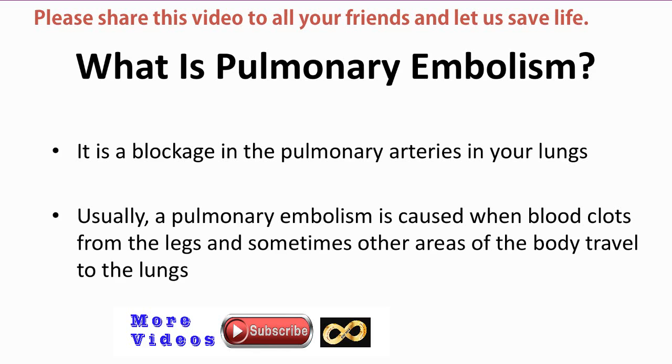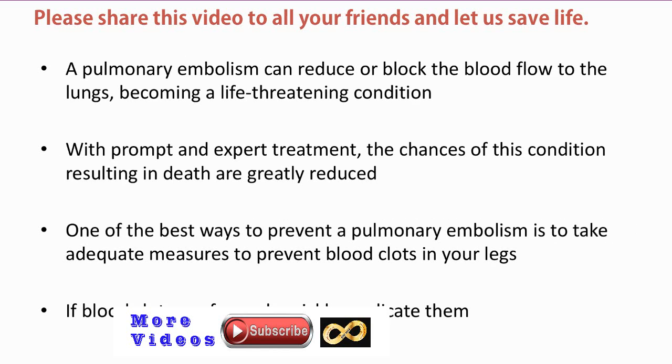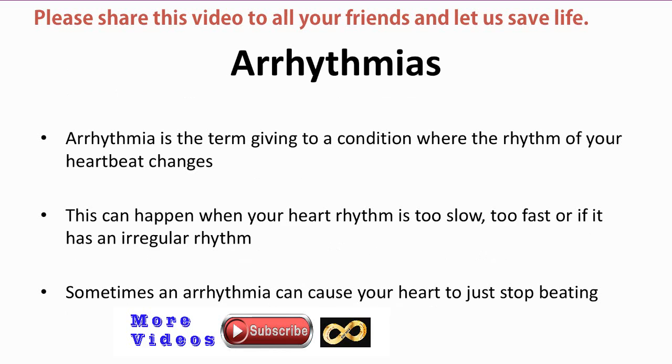A blockage in the pulmonary arteries of your lungs is called a pulmonary embolism. Usually, a pulmonary embolism is caused when blood clots from the legs and sometimes other areas of the body, deep vein thrombosis, travel to the lungs. A pulmonary embolism can reduce or block the blood flow to the lungs, becoming a life-threatening condition. With prompt and expert treatment, the chance of this condition resulting in death is greatly reduced. One of the best ways to prevent a pulmonary embolism is to take adequate measures to prevent blood clots in your legs. If blood clots are formed, quickly eradicate them.